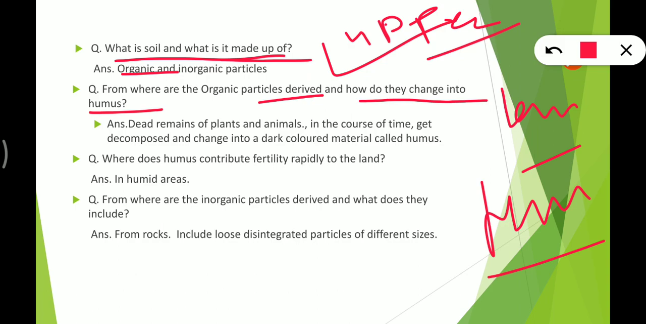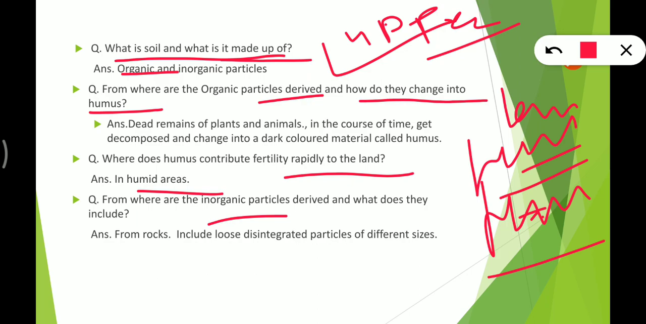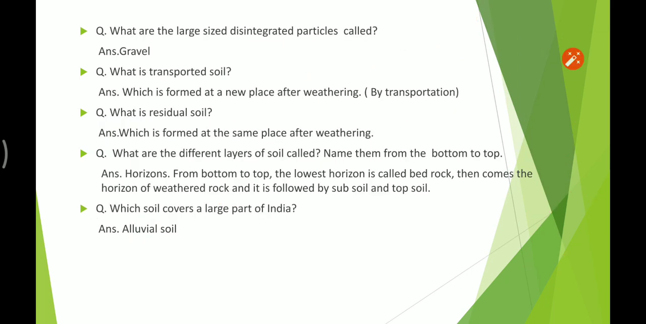Where does humus contribute to fertility? In humid areas, of course, humus is found, and there it will contribute to fertility rapidly. From where are the inorganic particles derived, and what do they include? They are derived from rocks, and they include disintegrated particles of different sizes.